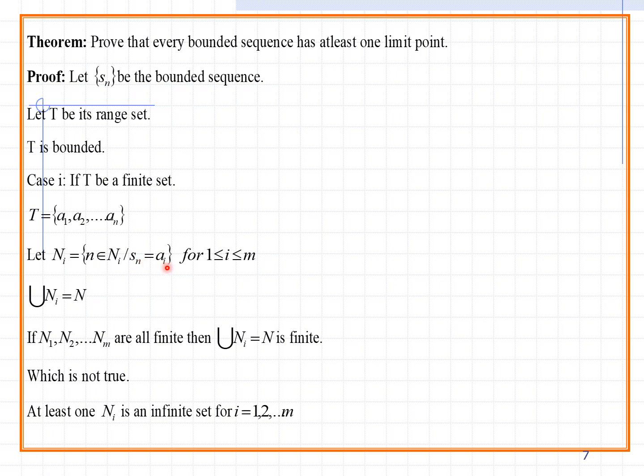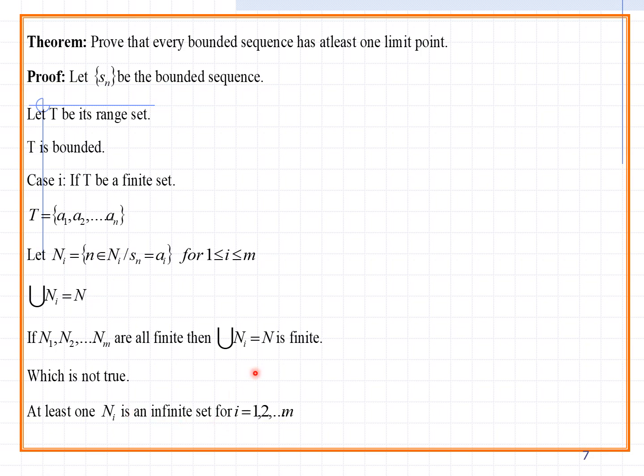Sn means what? A1. For example, here you can put i equal to 1, so Sn is equal to A1. A1 is the first element of the given set. At the same time, the union of Ni equals N. If N1, N2, and so on up to Nm are all finite, then the union of Ni equal to N is finite, which is not true. At least one Ni is an infinite set for i equal to 1 to m.